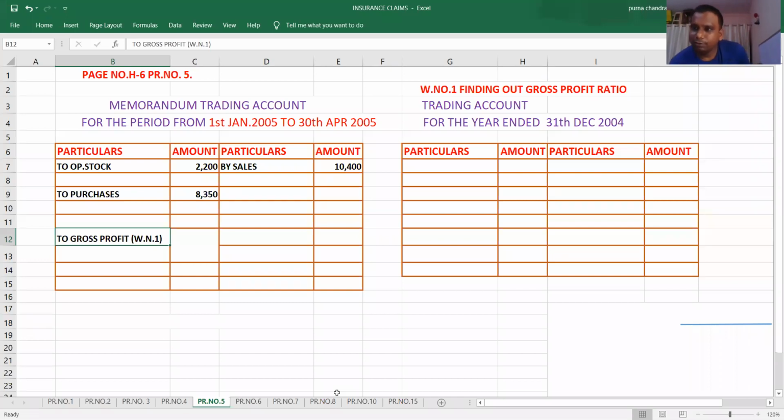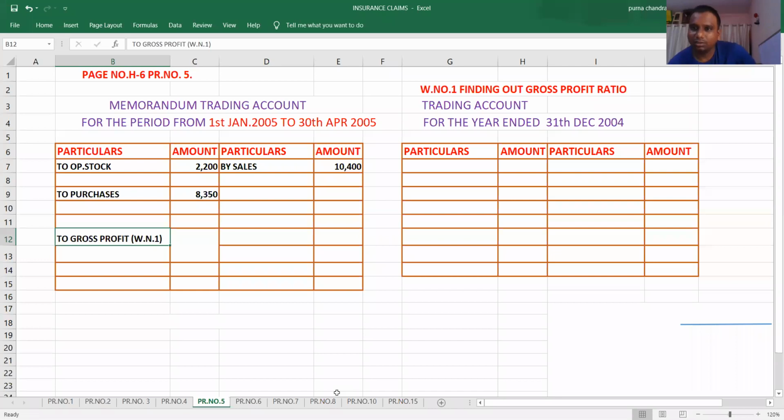How? Use some logic here. If you prepare the trading account for the year 2004 by using the information of 2004, then you will get gross profit.